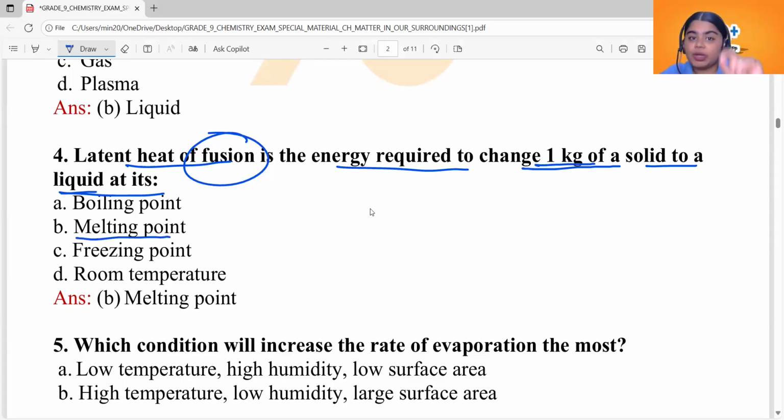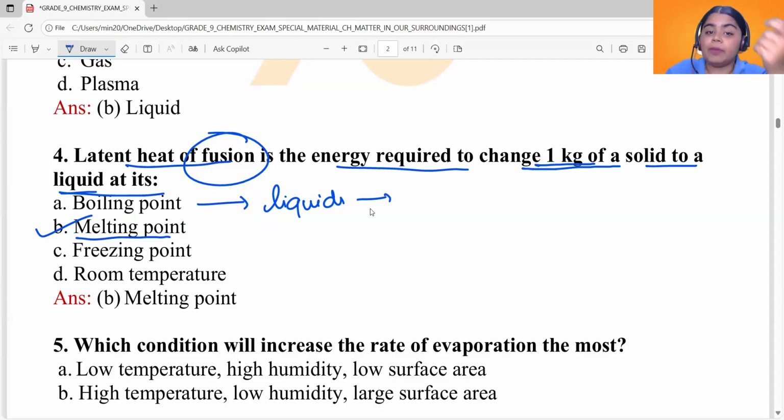A solid changes to a liquid at a particular temperature called the melting point. So then what is boiling point? Boiling point is option A, so the answer here is option B. What is A? A is boiling point. What is boiling point? It is the temperature at which liquids get converted into gas. Right? It is the particular temperature required to convert liquid into gas.